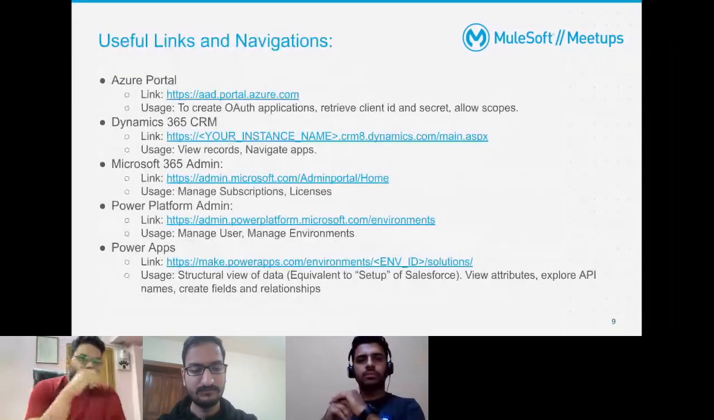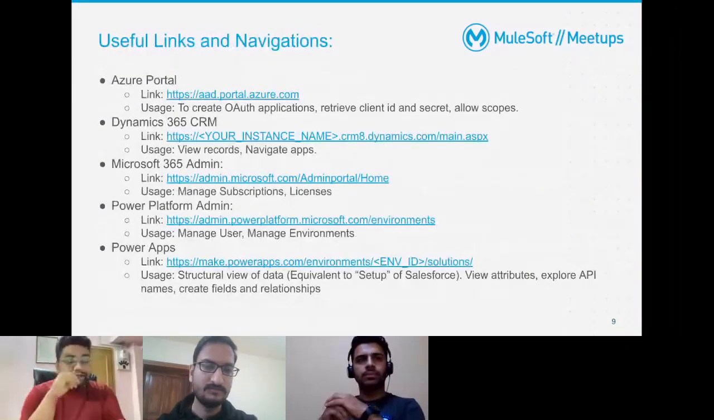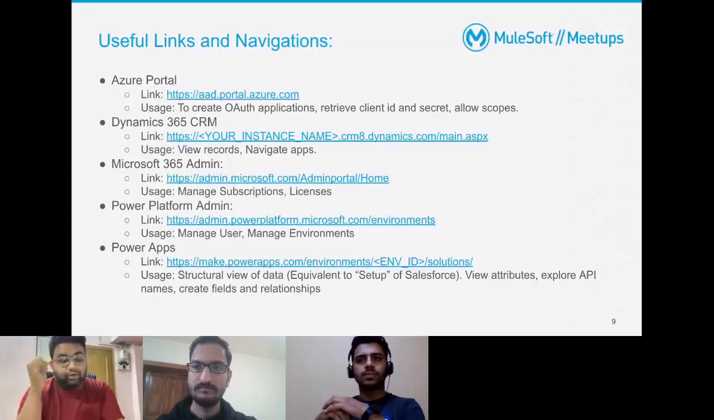Okay. Now these are some of the useful links and navigations. The reason I put this slide here is in terms of Salesforce or in terms of database, you just log into the database as an admin, and you have everything in that screen and in that view. In Salesforce, if you log in, you just go to setup, and anything that you want to do with the structure of the data, you can do it in that portal or in that link itself. Whereas Dynamics is a bit distributed in terms of management and in terms of admins.